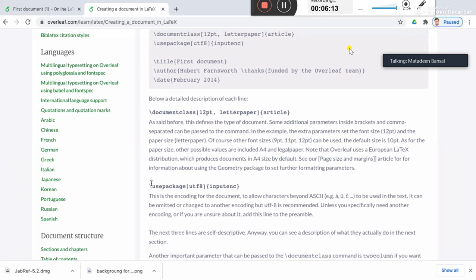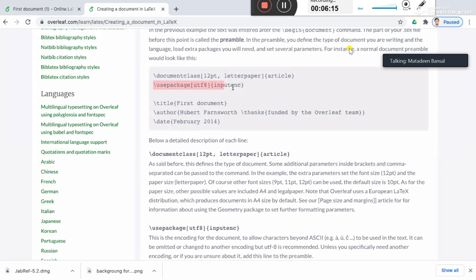Then there is a command here, this use package, right? So LaTeX is basically a compiler, and there are lots of additional packages which are used for different purposes, right? Here this UTF-8 is an encoding format. It allows the use of additional characters beyond your ASCII, right?